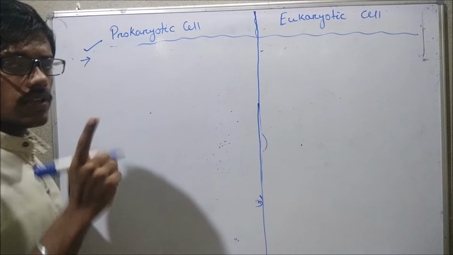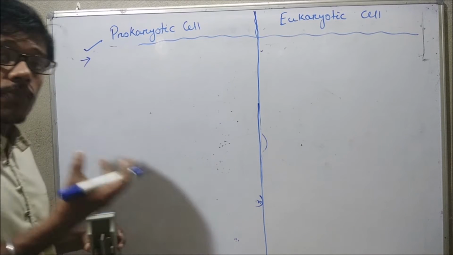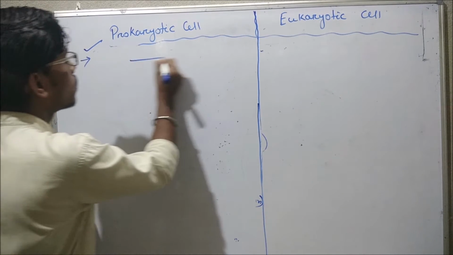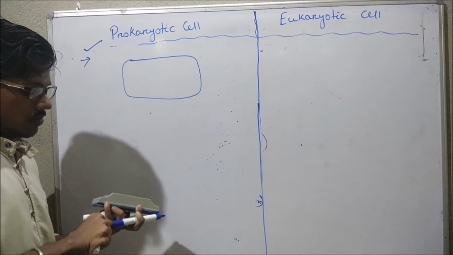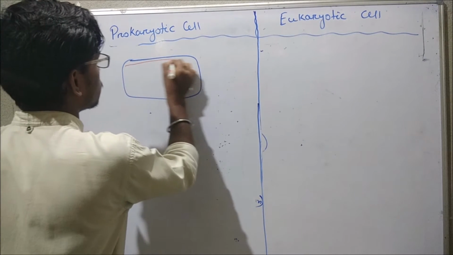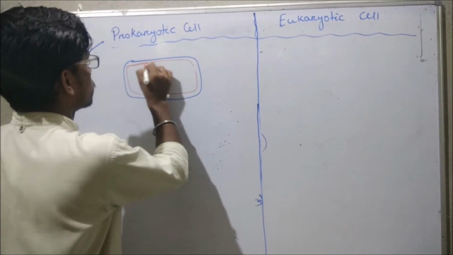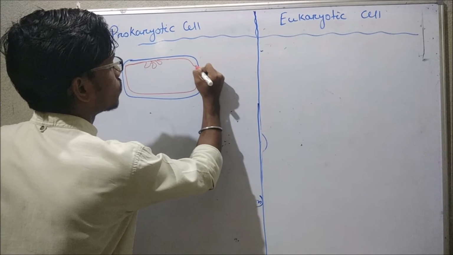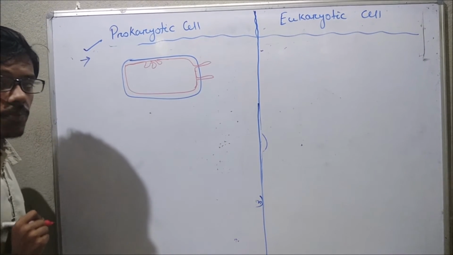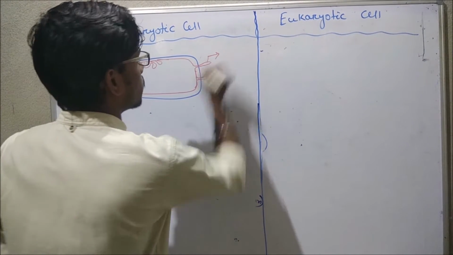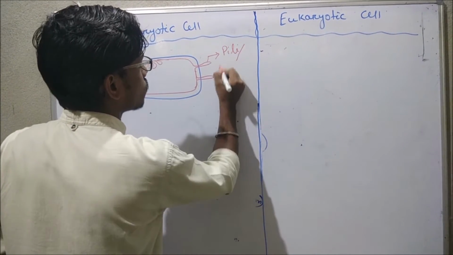In the previous difference, that was the ingrowth of the plasma membrane. But with respect to outgrowth of plasma membrane, what will that be? Suppose this is the cell wall, and inner to the cell wall there is presence of plasma membrane. But here this is the mesosome. Suppose there is some outgrowth of plasma membrane. What is that outgrowth of plasma membrane? That is called pili, or it may also be called fimbriae.